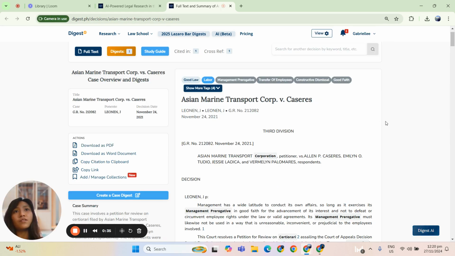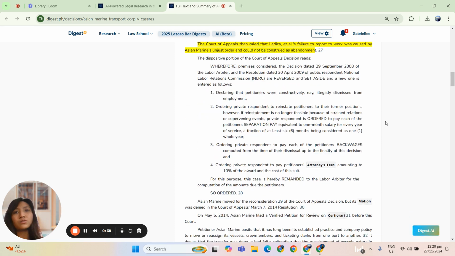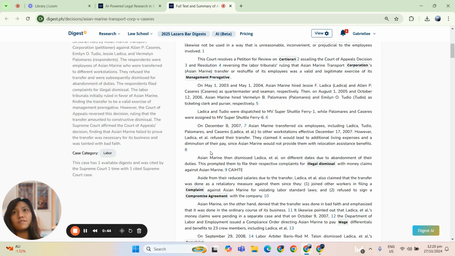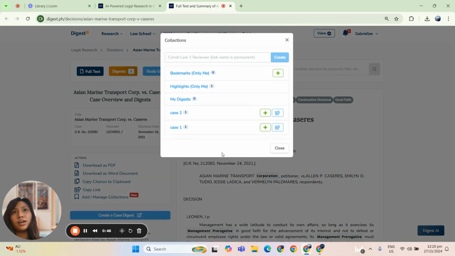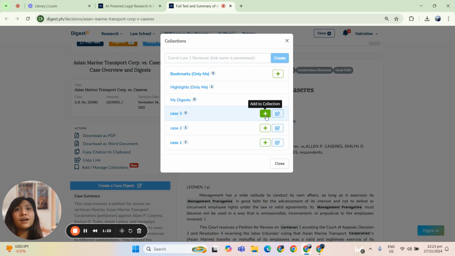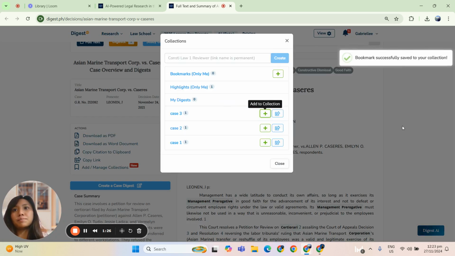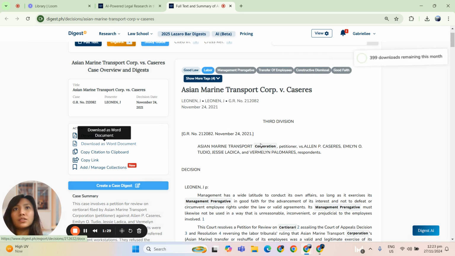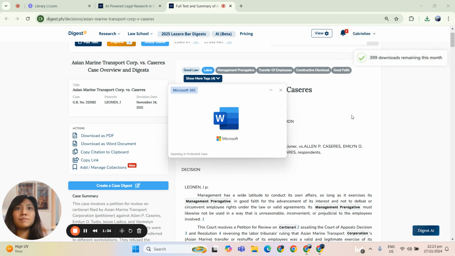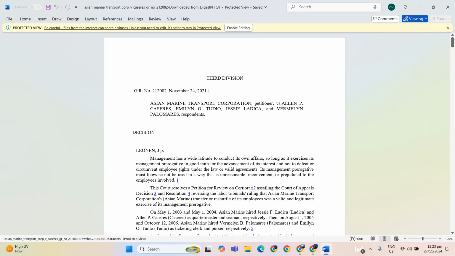Here, you can look into the full text of the case. You can also do different actions, like you can highlight this case and it gives you the summary or an organized folder where you can look into your highlights. Moreover, you can also customize your folders, like you can name a folder as case 3. Now you can add this particular case to that folder. Also, you can download this case as a Word document, so you can easily copy or cite this case to your pleading.